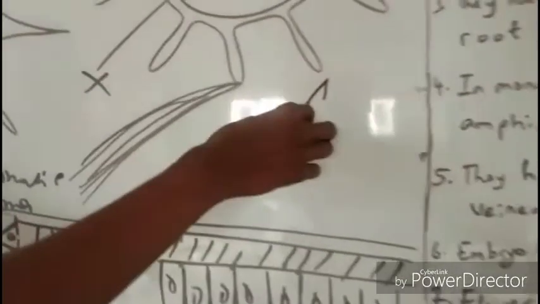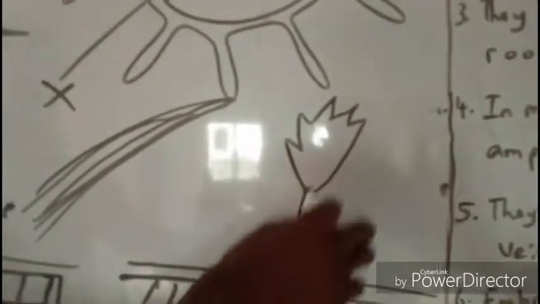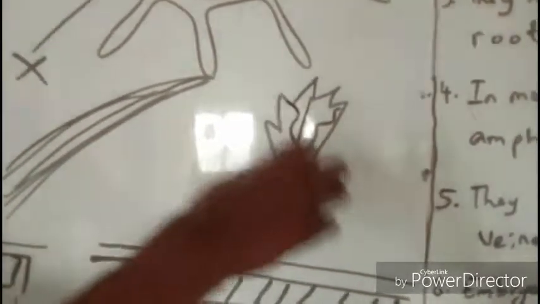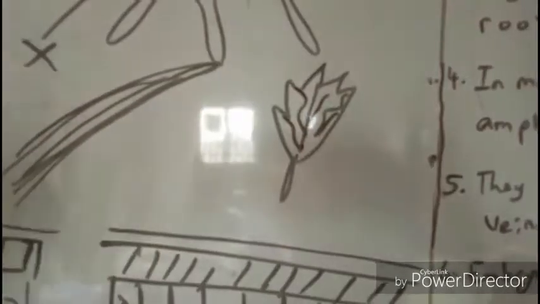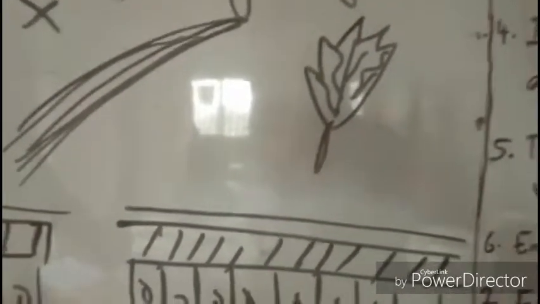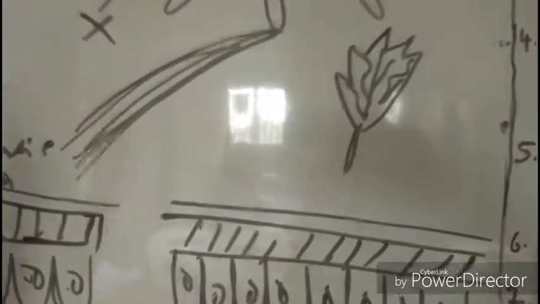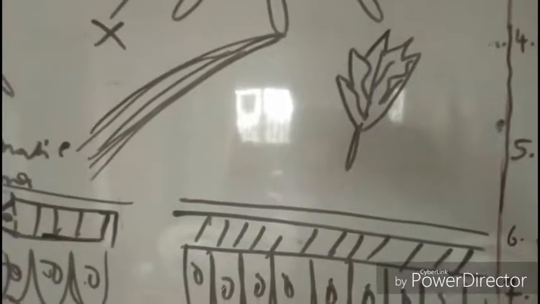But for dicot, the venation is net. It's not straight. All right? So when you have all of those trees, and when you cut their leaves, you see that it's not totally straight. That is your what? Your dicot. All right?